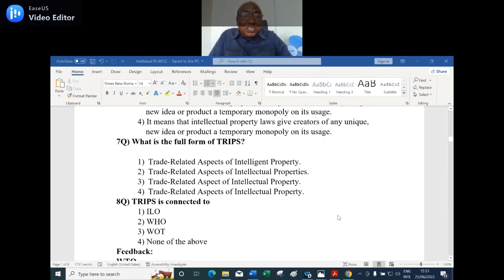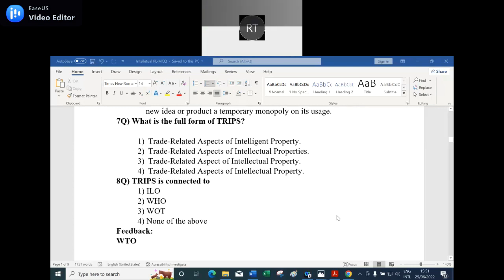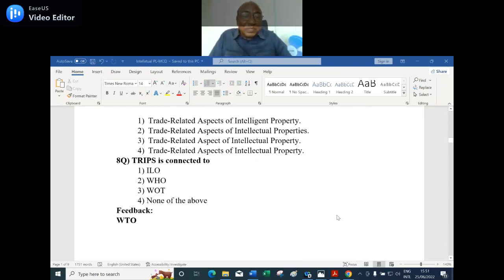Okay, now the eighth question is, TRIPS is connected to ILO, number one. Second option, WHO. Third option, WTO. Fourth option, none of the above. None of the above, because ILO is connected to the WTO and the WTO is not there. And hence, fourth is the answer for that one.